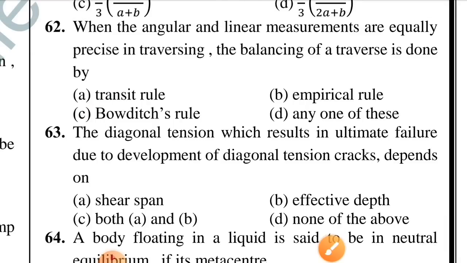Question number 63. The diagonal tension which results in ultimate failure due to development of diagonal tension cracks depends on. Option A, shear span. Option B, effective depth. Option C is correct, both A and B.